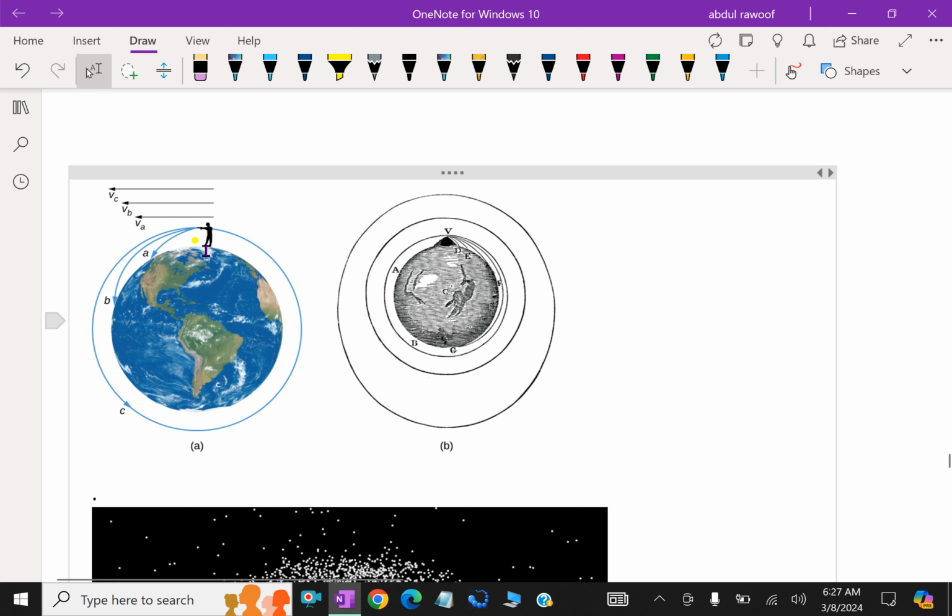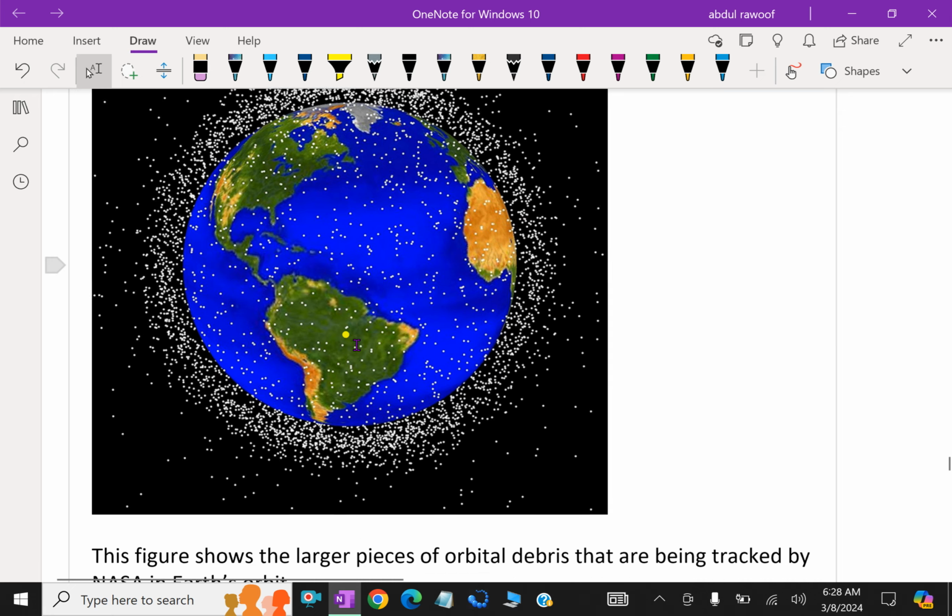Like that, if you throw an object with such a velocity that it won't be pulled by the Earth's gravity, it forms a straight path. After that, after gaining escape velocity, it goes around the Earth with a particular angular velocity. That is called an escape velocity.